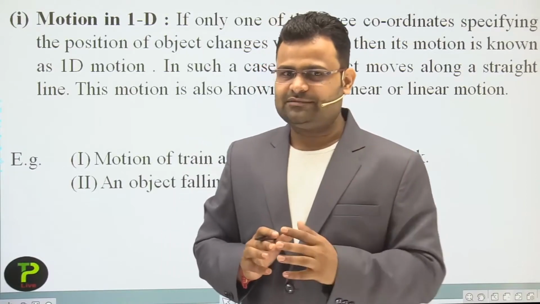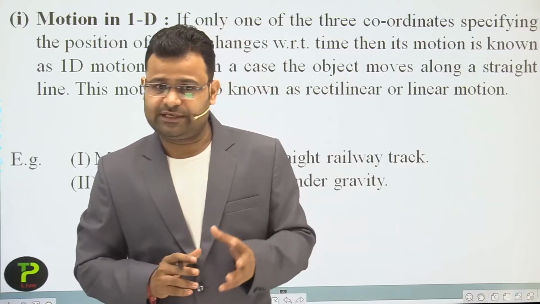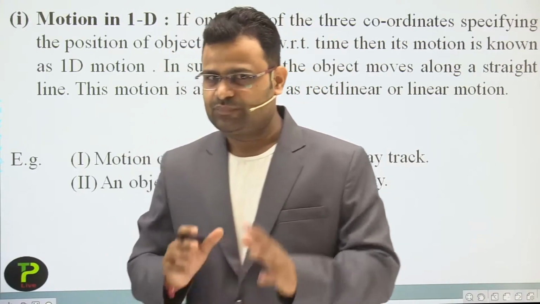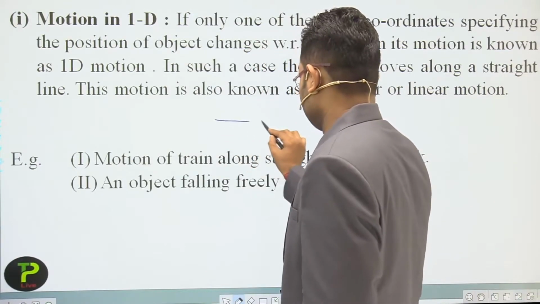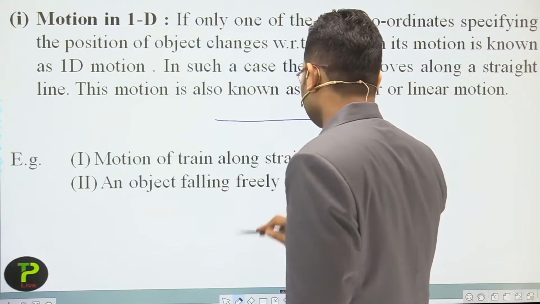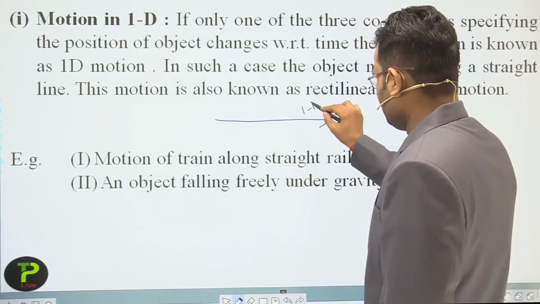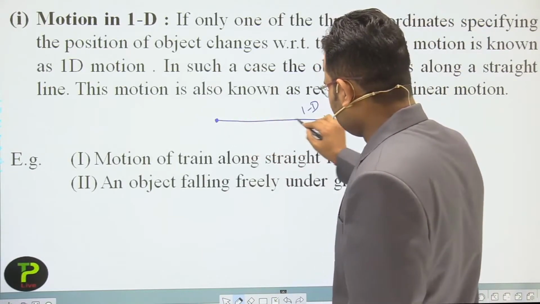Further we will be using i cap, j cap and k cap, but at present we say x, y and z. Now let's suppose you move continuously in the x direction. Yes, that is one dimension.